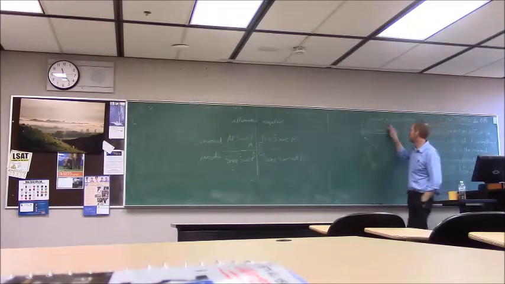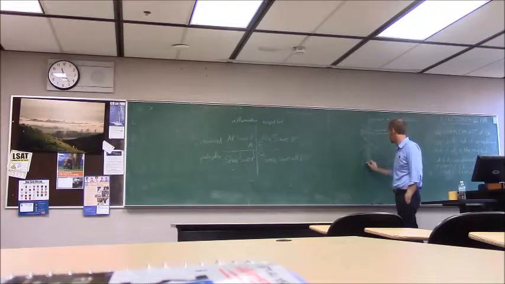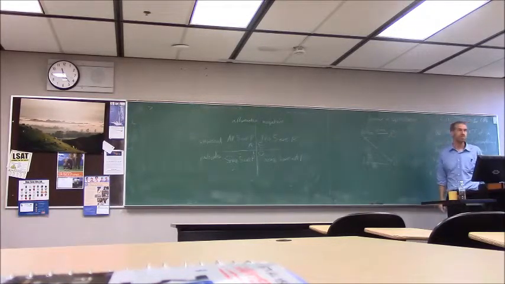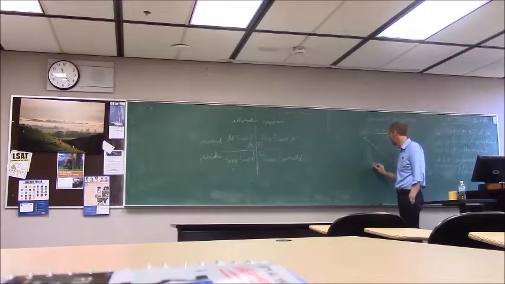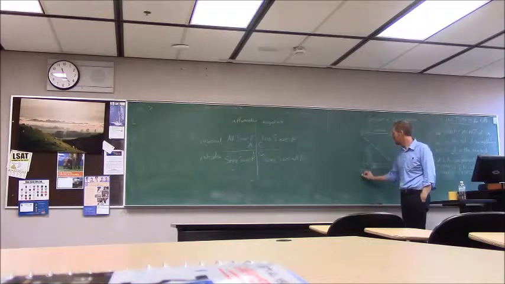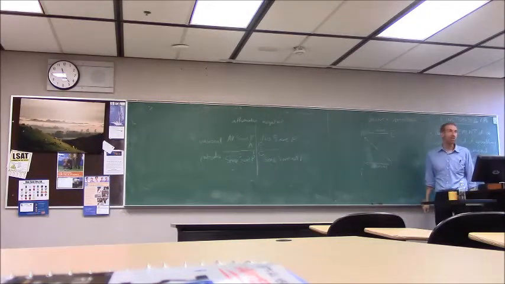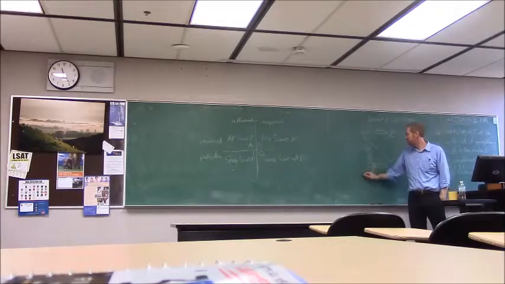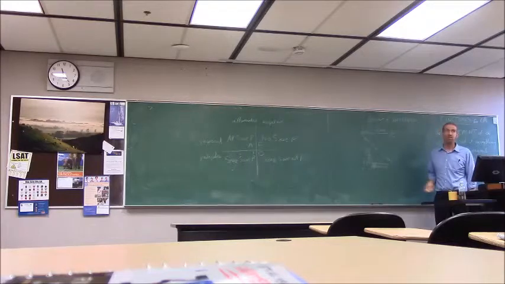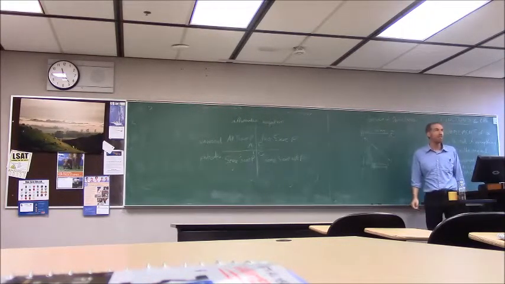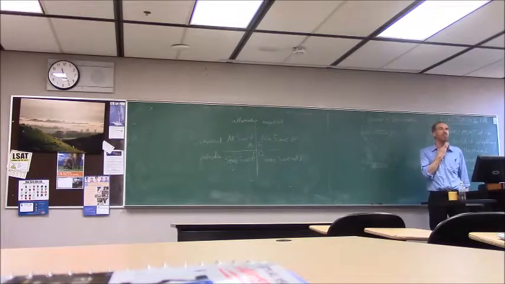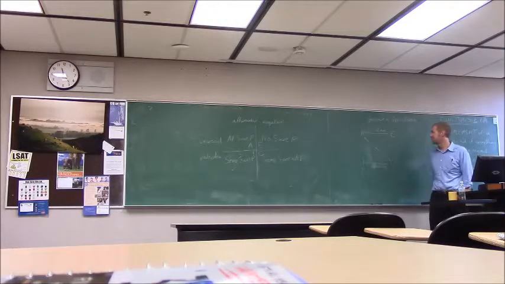Okay? All right. What is this relationship? Subcontrary. And what does that mean? They can't both be false. That's right. So if I know that this is false, what do I know about this one? It must be true, because they can't both be false. But if I know that this one is true, what do I know about this one? Yes, I don't know anything, because any other combination is possible. The only one that is ruled out is false, false. But you can have false, true, you can have true, true, you can have true, false.